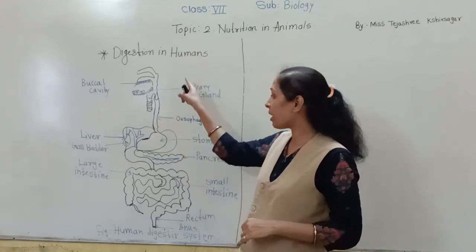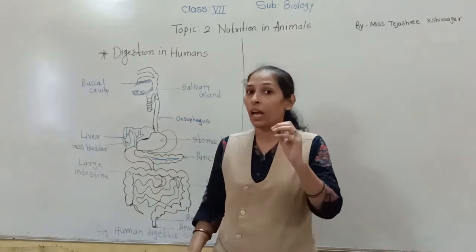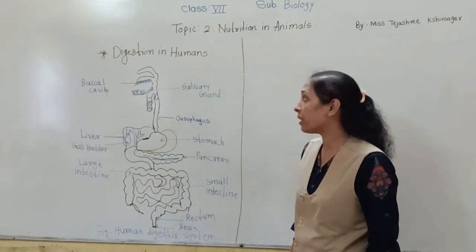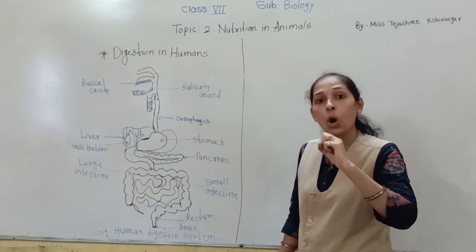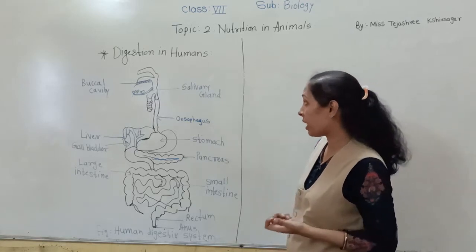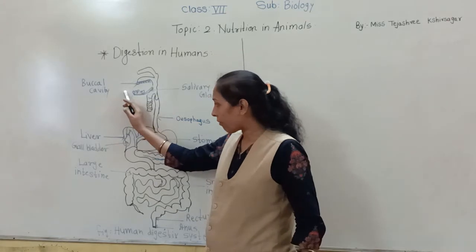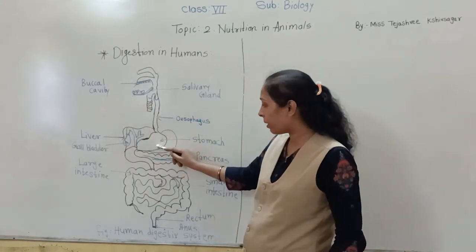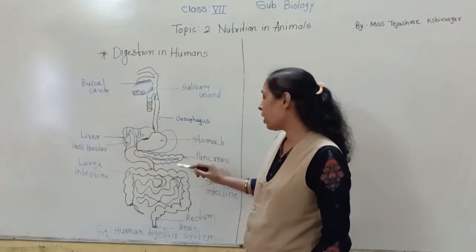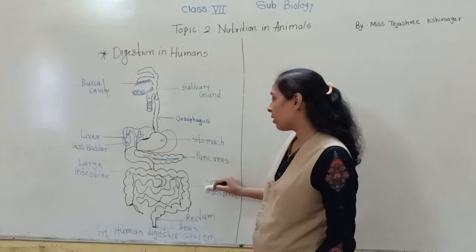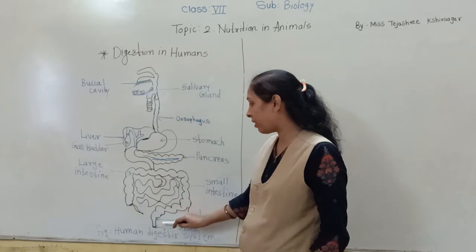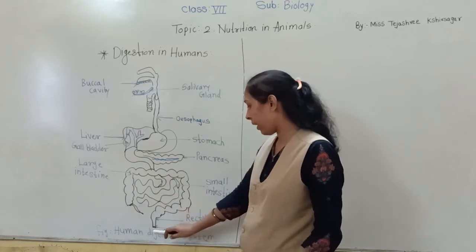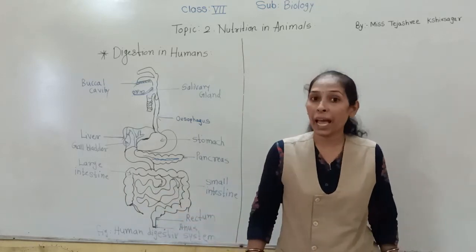So food passes through these different canals, which have different parts and organs. We can say the organs are the buccal cavity, then the stomach, then the small intestine, after that the large intestine, which ends in the rectum, and after that there is the anus.